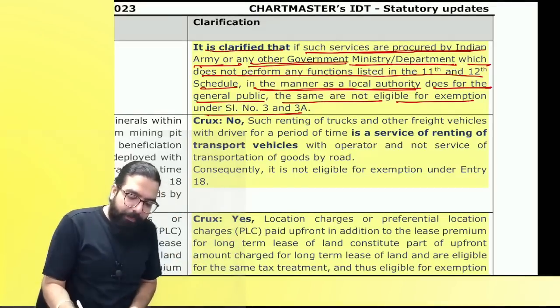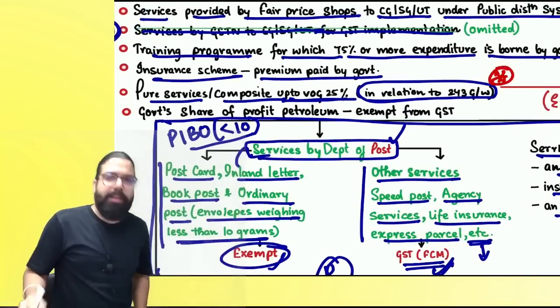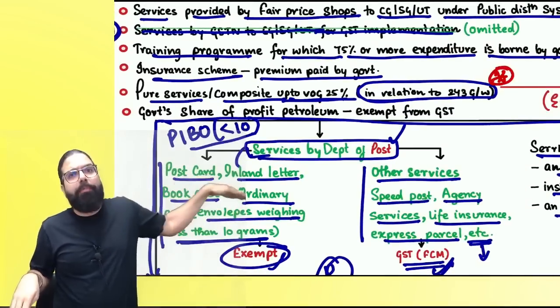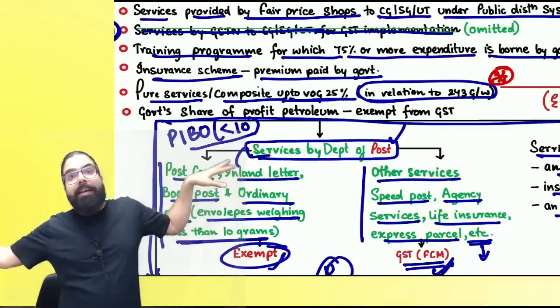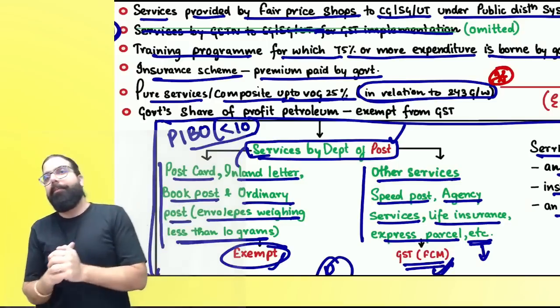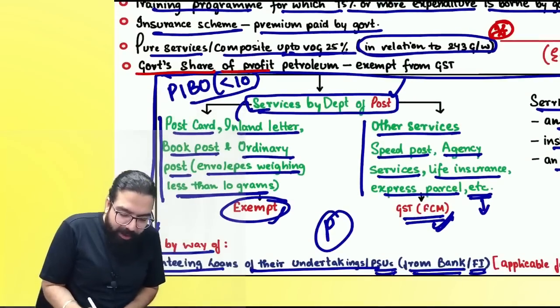I've gone ahead and covered the clarification also over here. Chalo, please be very careful about it. See, here it should be 243G and W activity. Only then it is neither supply of goods nor supply of service. Taking also will be exempt. Clear? Chalo. The next one over here is government share of profit petroleum.